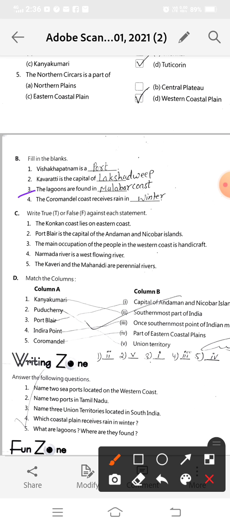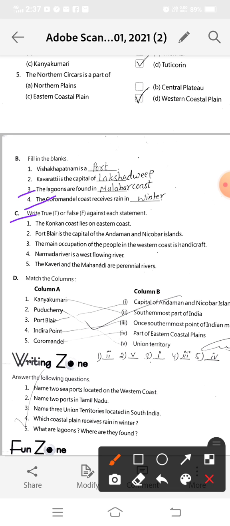And third, the lagoons are found in Malabar coast. And the fourth is the Coromandel coast receives rain in winter. It is the part of India which receives rain in winter, but other parts of India receive rain in the summer season.